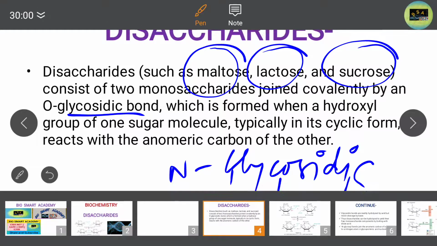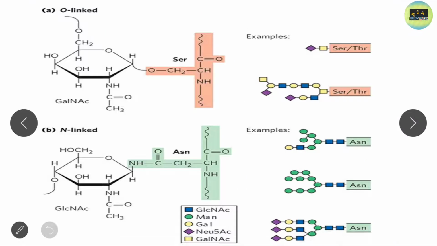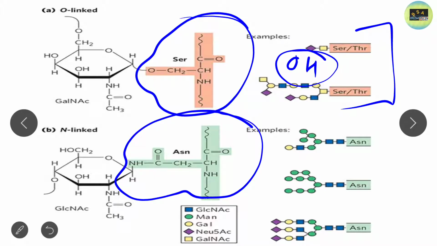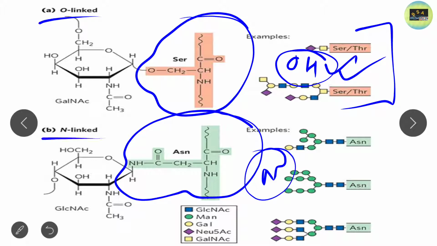Okay, so an O-glycosidic bond is formed when the amino acid is serine or threonine, that is, a hydroxyl amino acid. And an N-glycosidic bond is formed when the amino acid is amide containing, that is asparagine, a nitrogen-containing amino acid. Here the amino acid is a hydroxyl amino acid, that is OH. So when these types of amino acids are present, you can say that an O-linked or N-linked bond is formed.